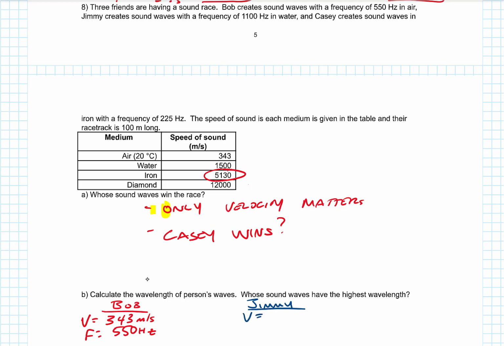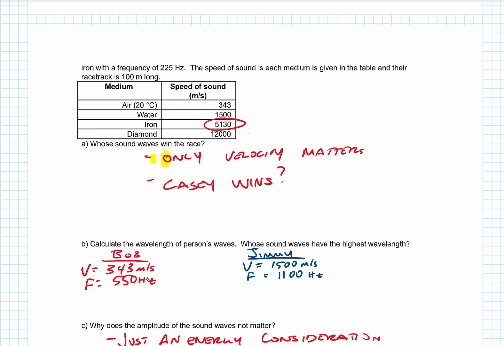The velocity of Jimmy's sound waves, because he's in water, is 1500 meters per second, and the frequency is 1100 hertz. And then we have Casey. The velocity of sound in iron is 5,130 meters per second, and the frequency for Casey is 225 hertz.